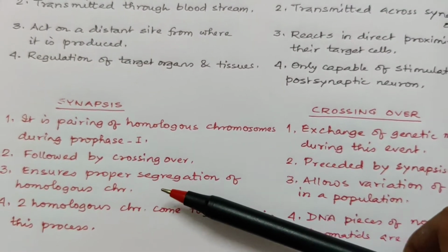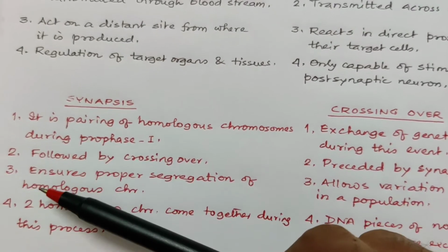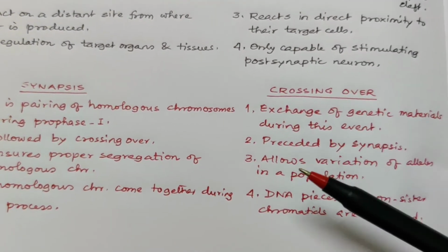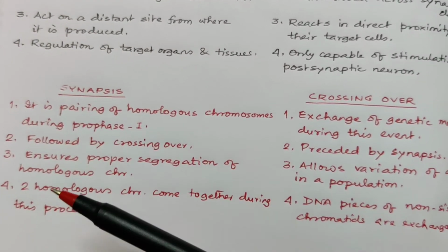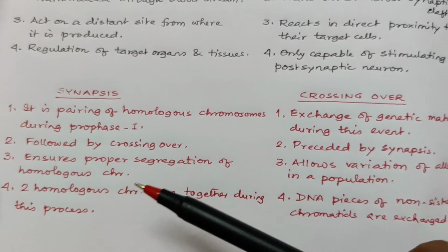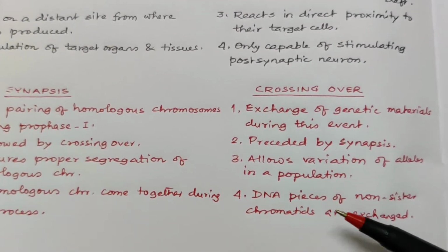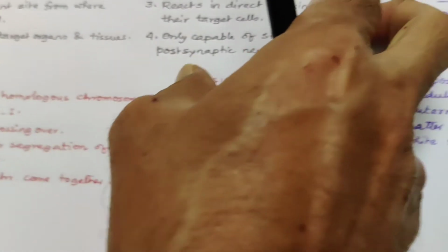Synapsis is followed by crossing over, and crossing over is preceded by synapsis. Synapsis ensures proper segregation of homologous chromosomes, and crossing over allows variation of alleles in a population. In synapsis, two homologous chromosomes come together during this process, and in crossing over, the DNA pieces of non-sister chromatids are exchanged.